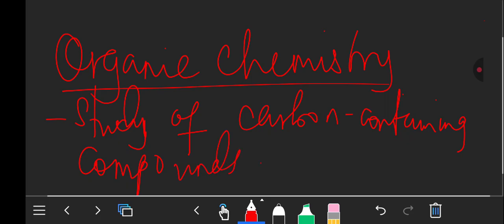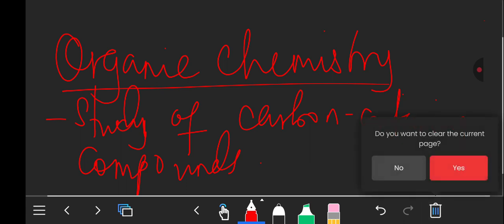That is what we call organic chemistry, the study of organic compounds. So when you're dealing with organic compounds, they might not just include carbon.